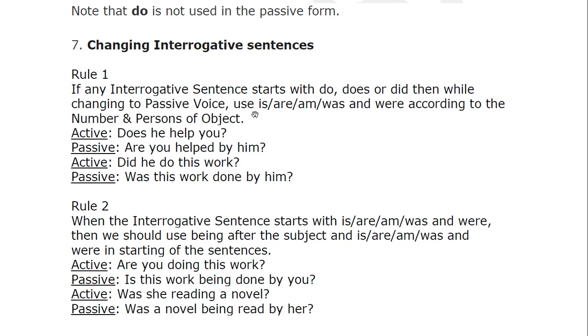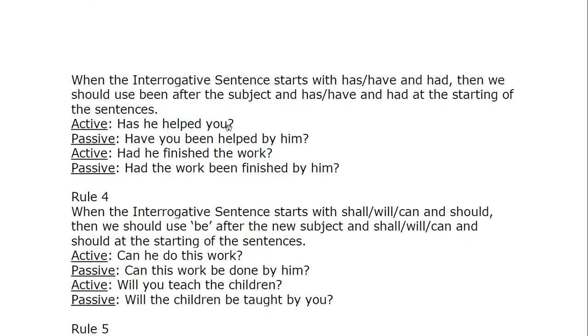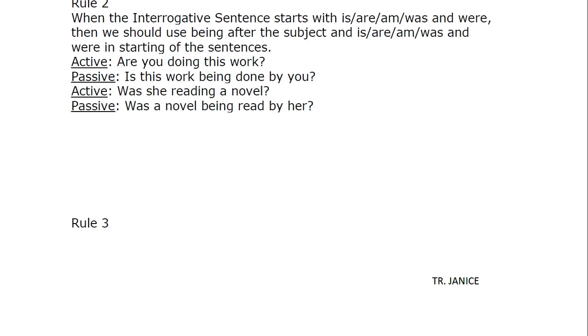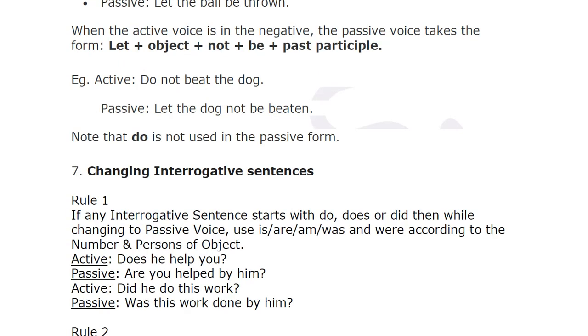Okay. Next one you have your third rule. When the interrogative sentence starts with has, have, and had, then we should use been before the subject, and has, have, and had at the starting. So same way. See, he is your subject, helped is your verb, and you is your object. So you will have the same thing. Instead of has, you write have. So have, what will be? You. And what did they say? Been. Have you been helped?